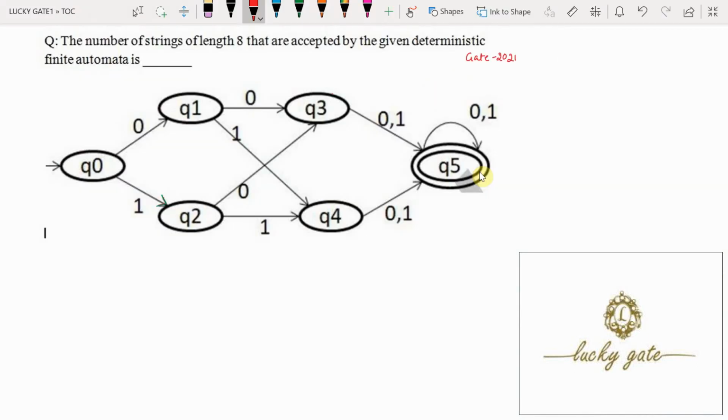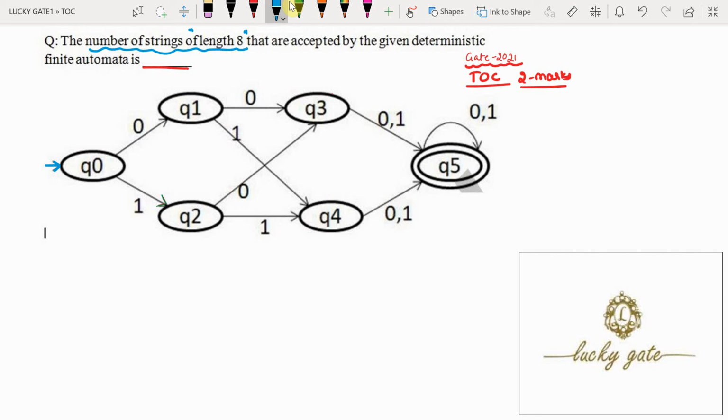This is a question from GATE 2021, from the subject Theory of Computation, asked for 2 marks. It is a numerical answer type question, so you don't have any negative marks. Now coming to the question: the number of strings of length 8 that are accepted by the given deterministic finite automata. This is the finite automata given. We need to find how many strings of length 8 are accepted by this finite automata.